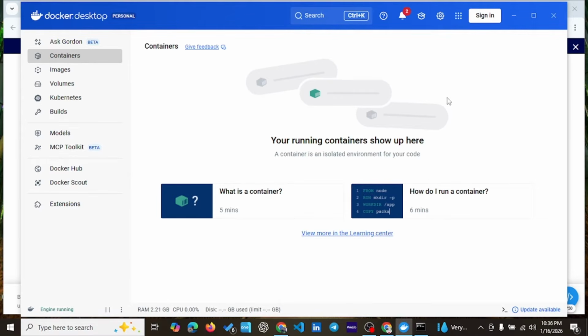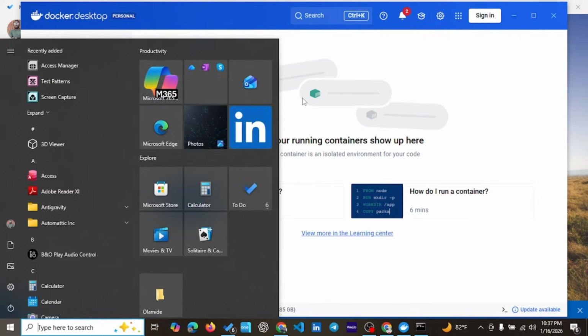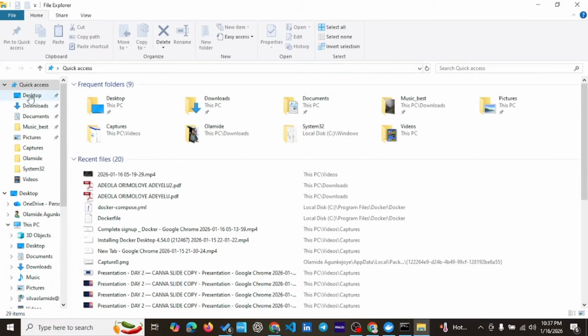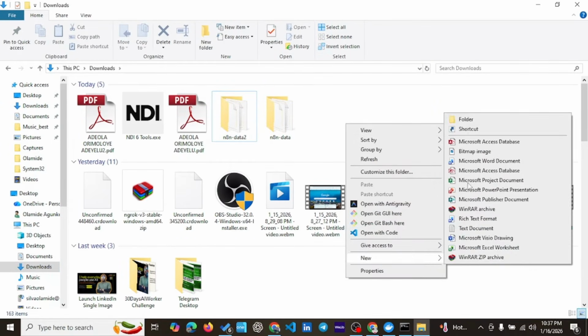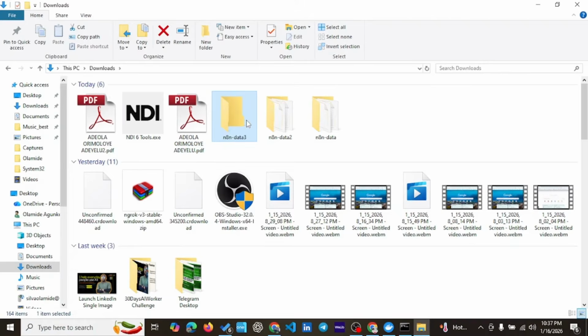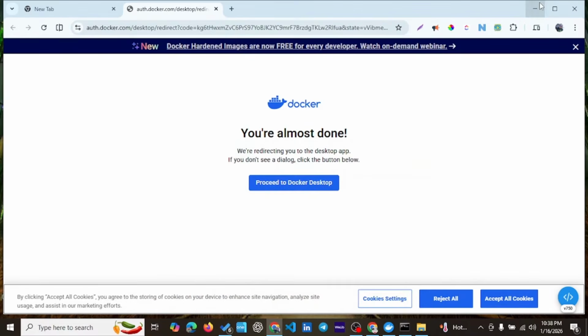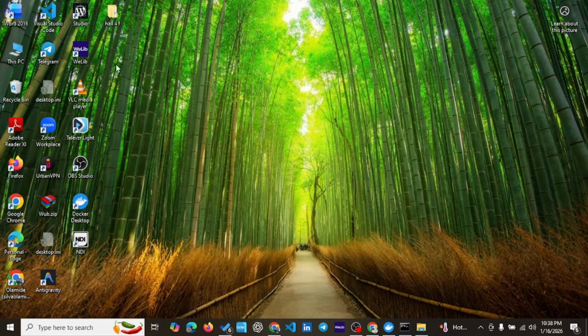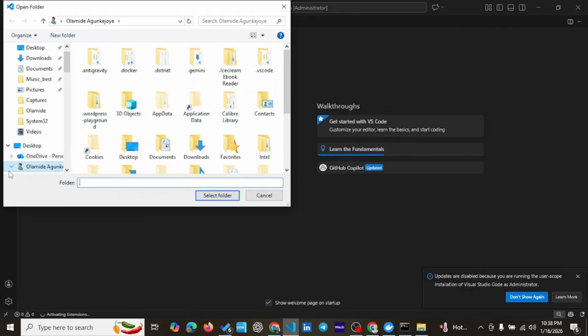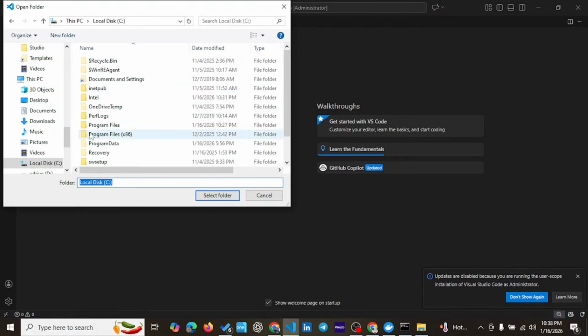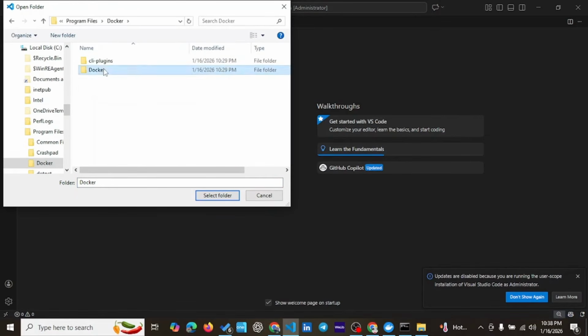Docker is already installed. Okay, the next thing you need to do now is open your Explorer, Windows E. Come to your downloads and make a folder in your downloads. Now I'm going to open that folder, open my VS Code. I'm going to open VS Code as administrator, because there are files we need to create that require administrative rights. And we are going to go to where Docker was installed. So let's go to drive C, Program Files, Docker, and Docker again.